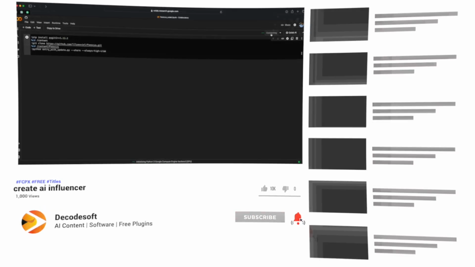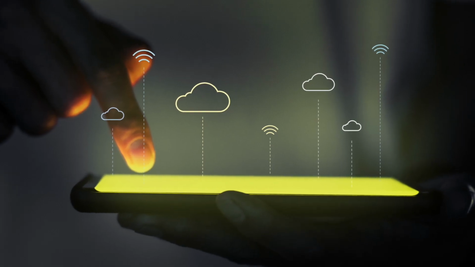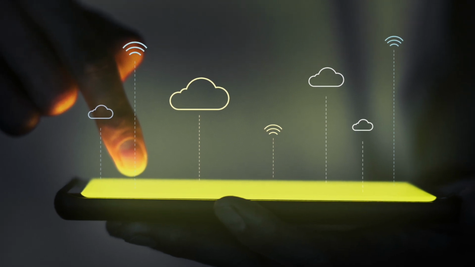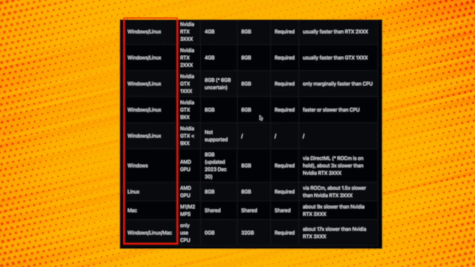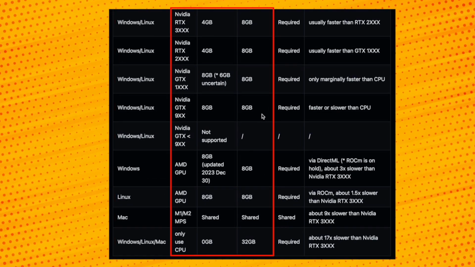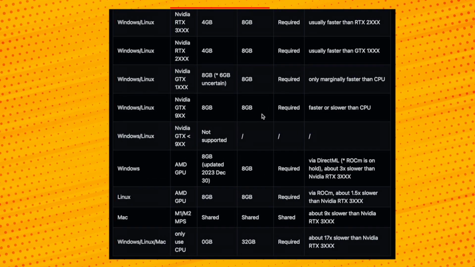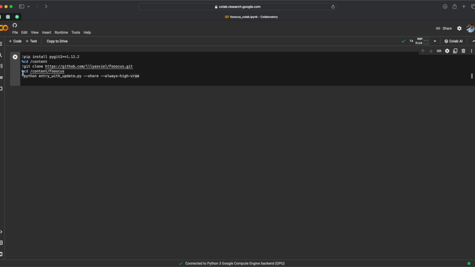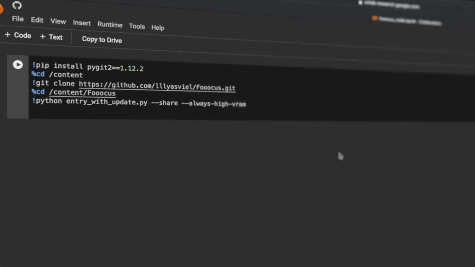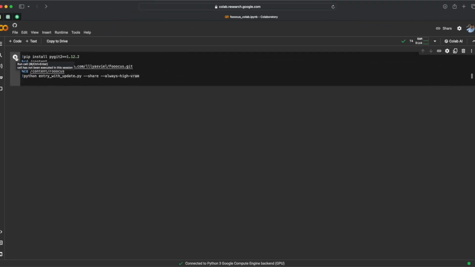This website runs on completely cloud-based GPU, so it has no effect on your local system GPU. You can use this without any interruption. As you can see here, this tool is available for desktop, and speed depends on RAM and GPU. It is also available on different OS platforms, like Windows, Mac, and Linux. Let's come back to the website. The website is connected. Next, you will see a play symbol here. Simply click on it and start the service.